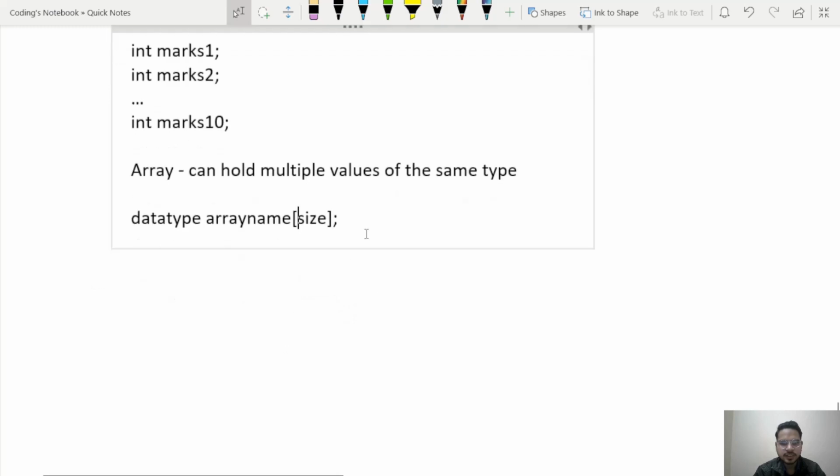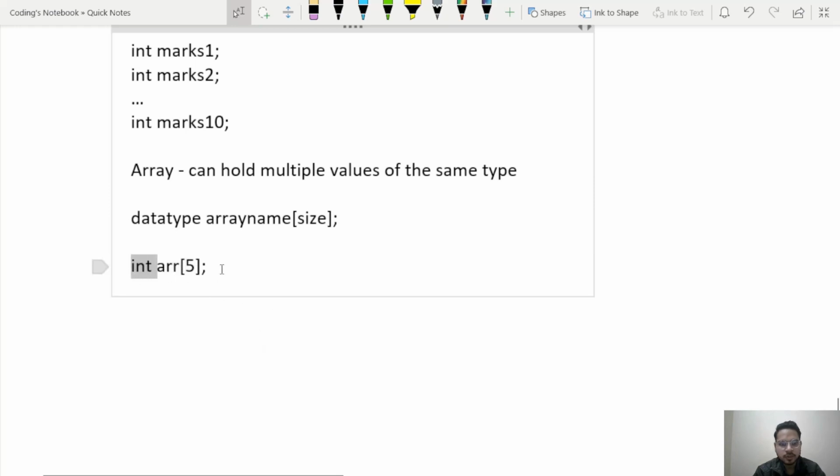Let's see a diagrammatic representation of an array to understand more. Let's take an example like int arr[5]. I am having an array, the name of the array is arr, whose size is 5, and it will hold integer type values.